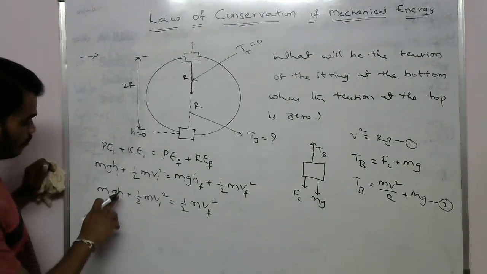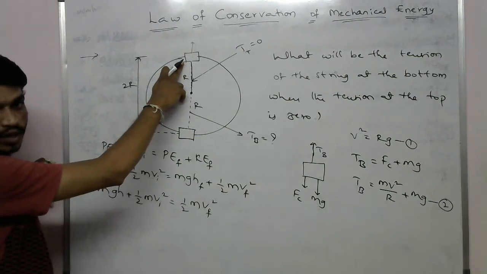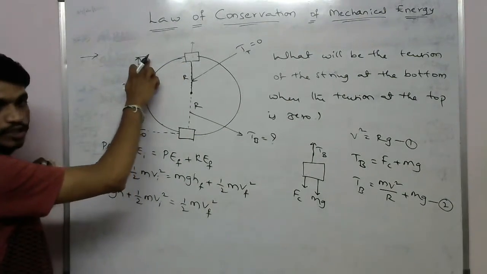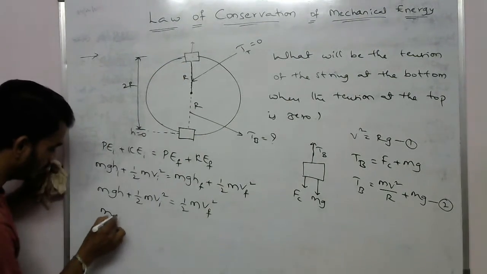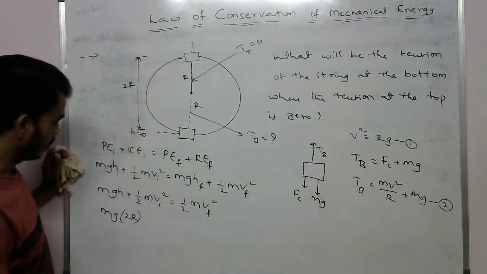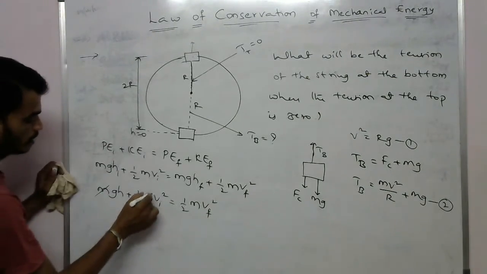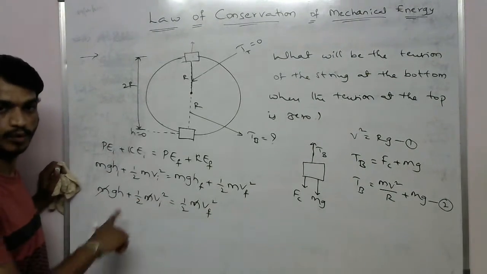And what is the h value? This is the object's potential energy, so the h value is 2R, so mg into 2R. First you can strike out the m on both sides.